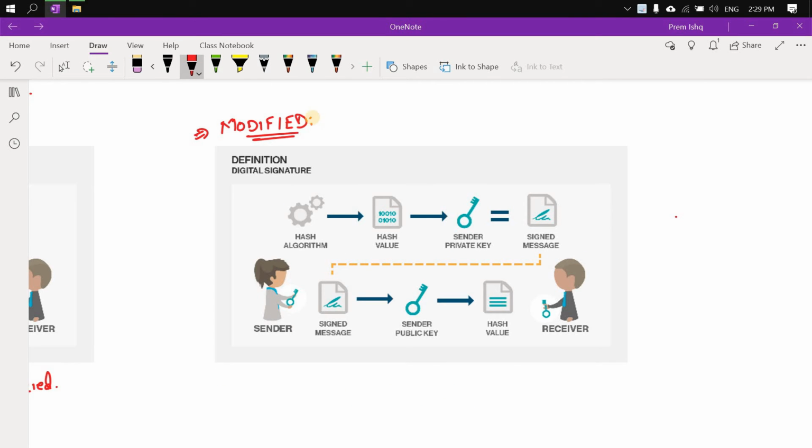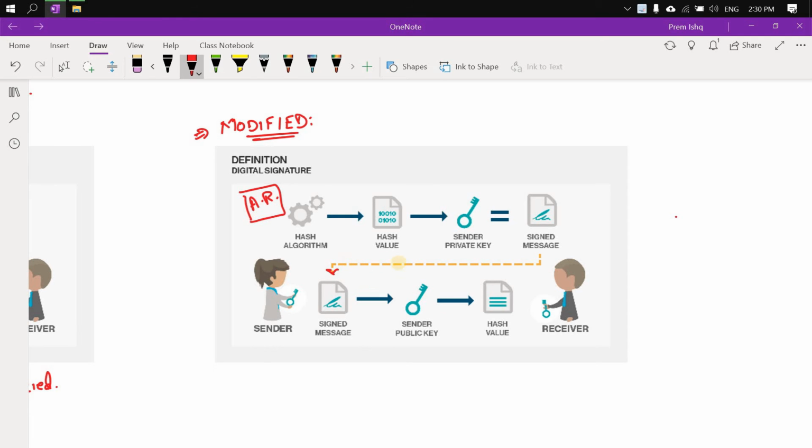Now let me tell you how the process of verification works in case the contents are modified. For example, this is your audit report, and this particular audit report has a hash like this, 10010011010. This is the original hash this document has. On this you signed it with your private key, and this signed message you have sent to your client.